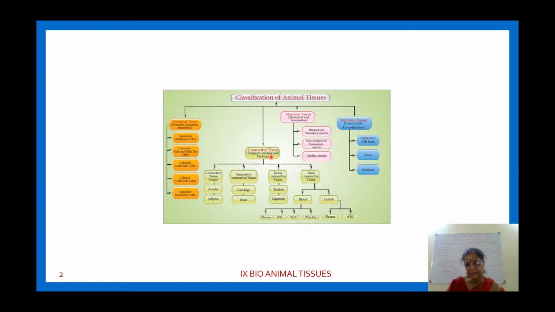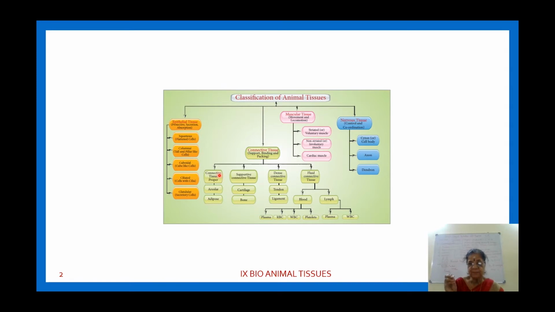Then connective tissues, with these subdivisions: connective tissue proper, supportive connective tissue, dense connective tissue and fluid connective tissue. Suppose a piece of muscle tissue is given to you, what is it formed of?